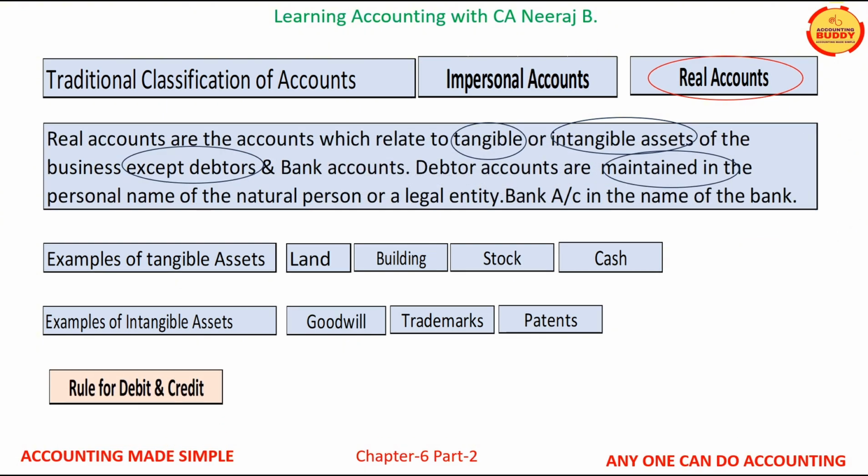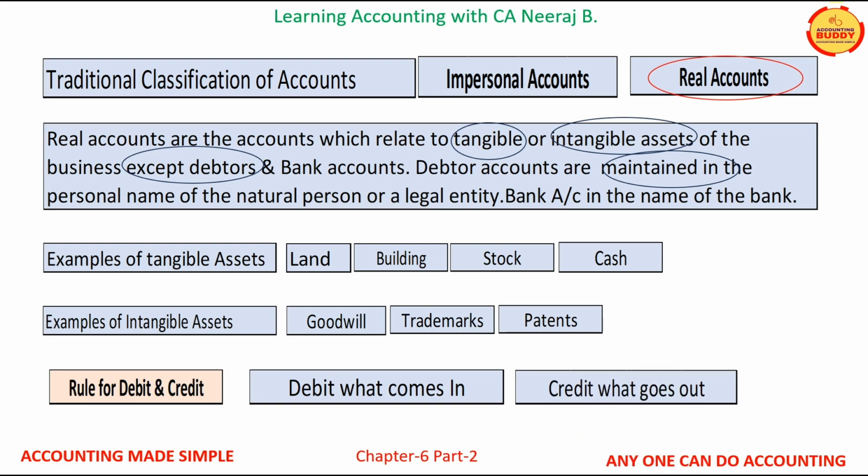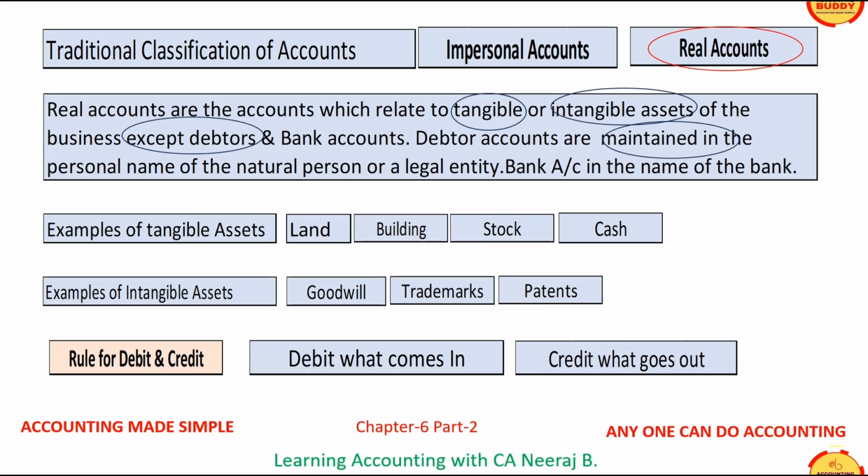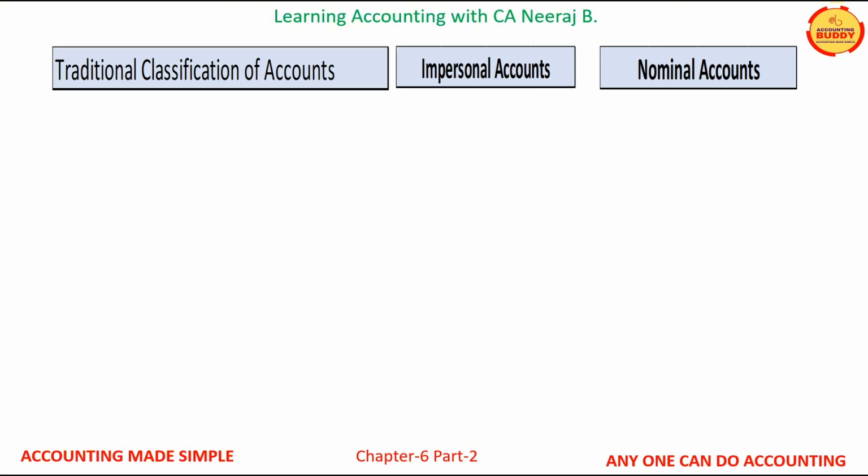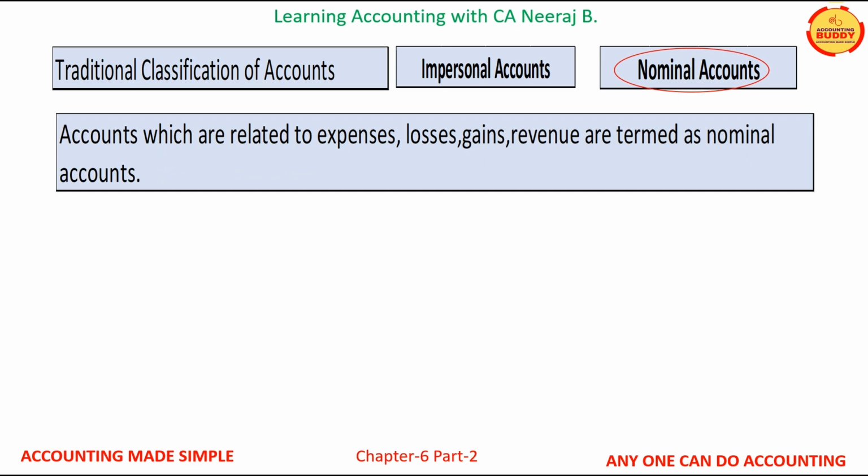Now the rule of debit and credit for the real accounts is debit what comes in and credit what goes out. In this slide, we will learn about the second impersonal account, that is the nominal accounts. Accounts which are related to the expenses, losses, gains and revenues are termed as nominal accounts.